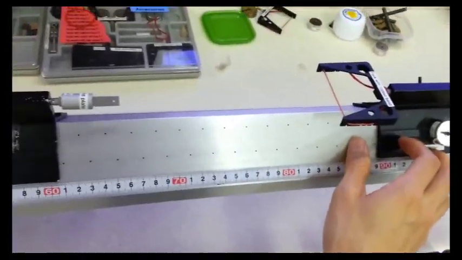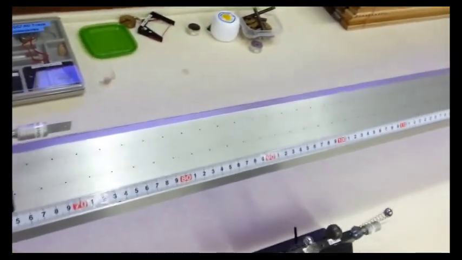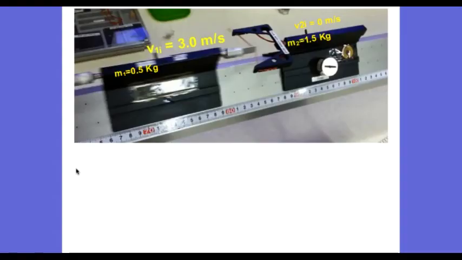Now we've made one cart heavier than the other. Let's try a sample with numbers. So let's do an example problem here. This projectile cart is coming in with a mass of 500 grams, or 0.5 kilograms, at a speed of 3 meters per second, and it's going to collide elastically with a second cart that has some weight added, so it's heavier. Its mass is 1.5 kilograms, but initially it's at rest.